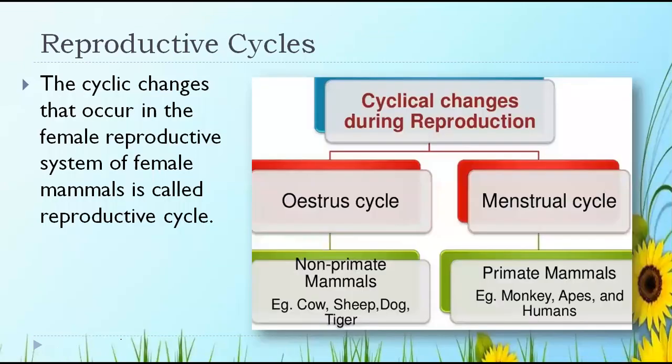Okay. Next, coming to reproductive cycles. So this is another important question, students. I'm saying this is important because it has been asked time and again. Plus, it is the most important question for two marks because of its differentiation. The question can be asked for the differentiation.